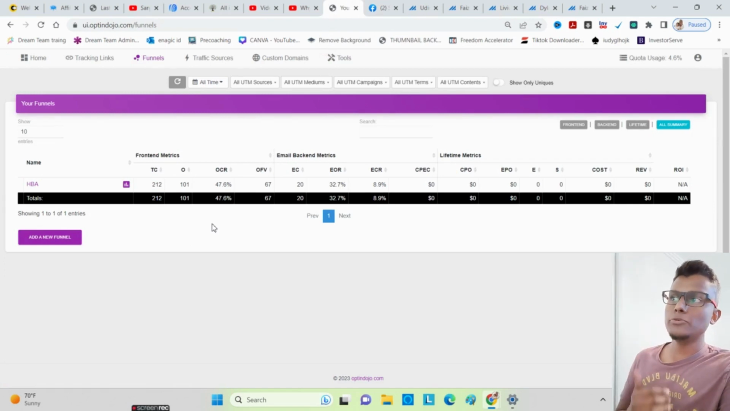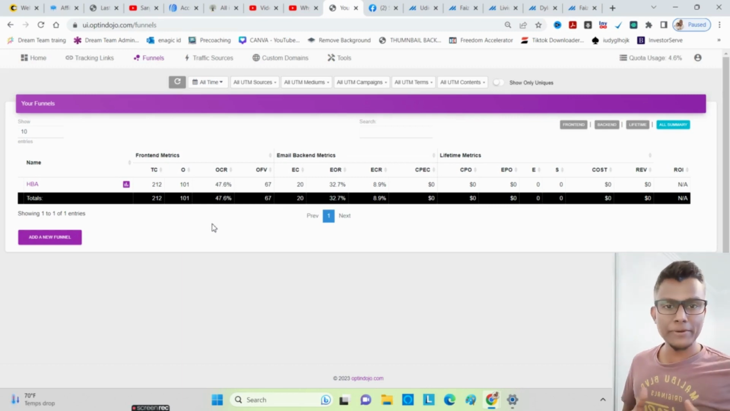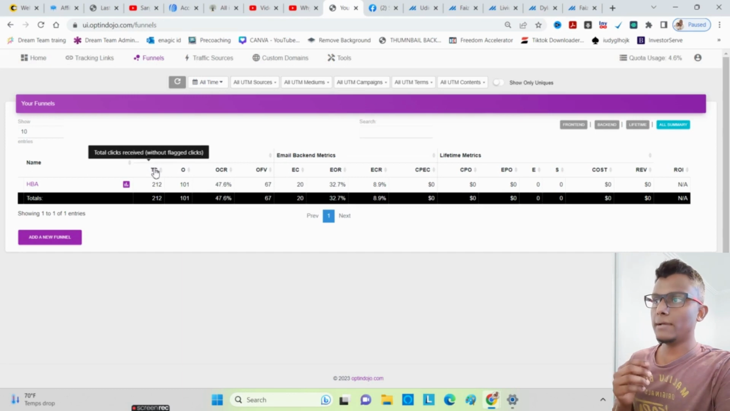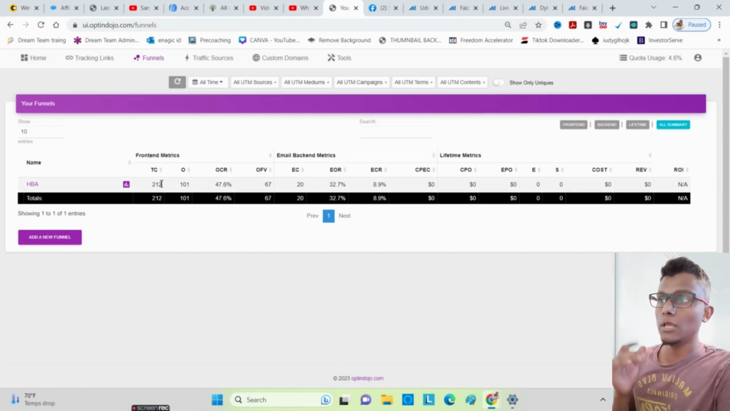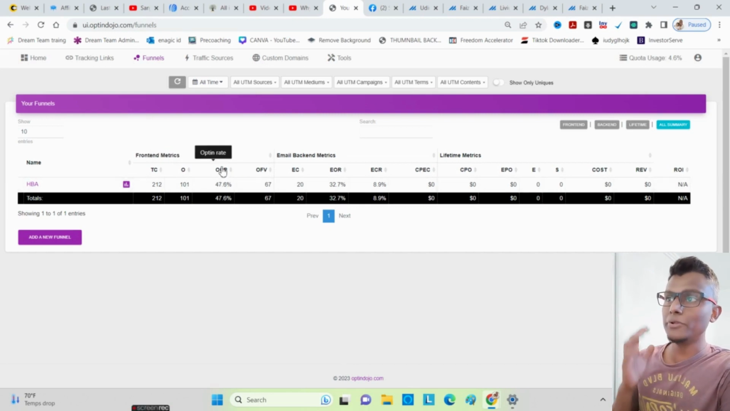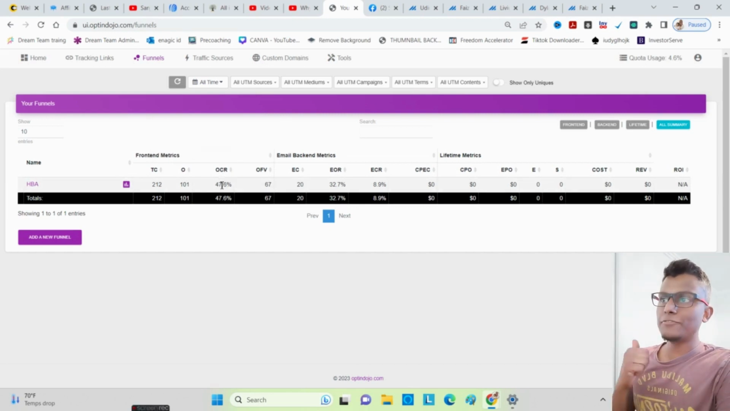So the tool I'm using to track the leads coming into my funnel, and also to track the opt-in rate, because if you're not tracking your solo ad, you're pretty much throwing your money in the bin, right? So you want to be tracking everything. And you see here the total clicks that I actually got was 200. The number of opt-ins, the people who actually came into my funnel, was 101, which is really good. Opt-in rate 47.6%, very good.